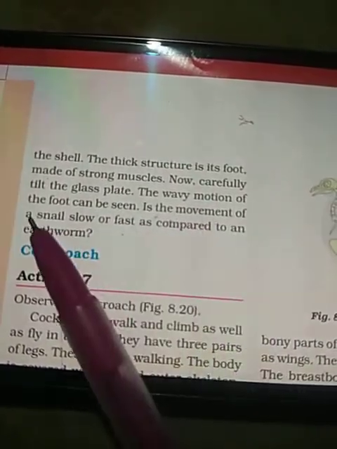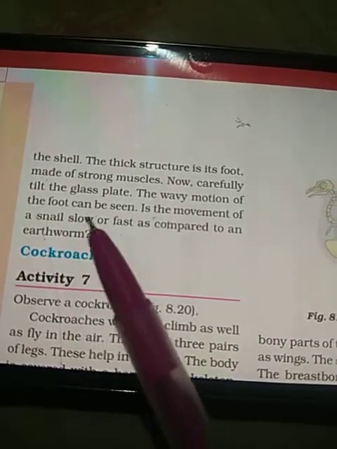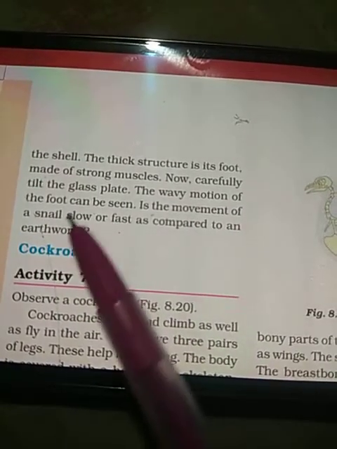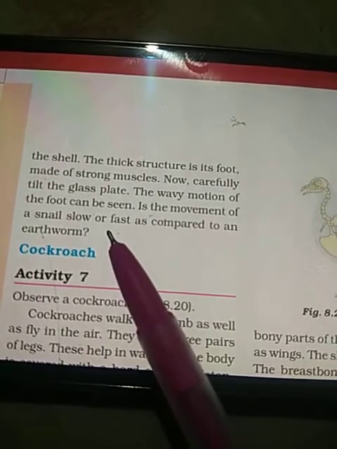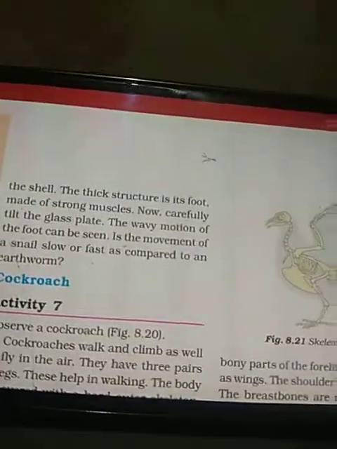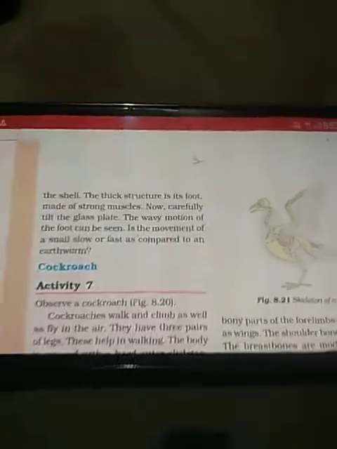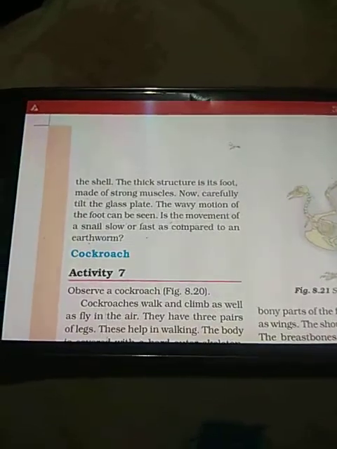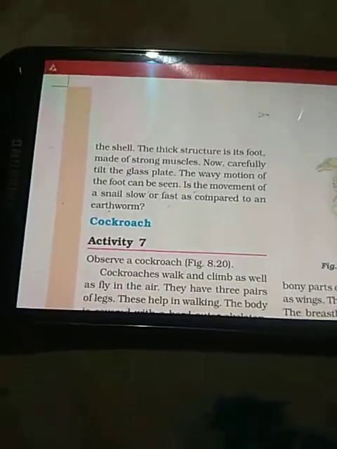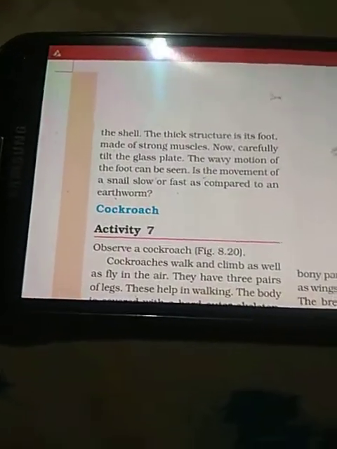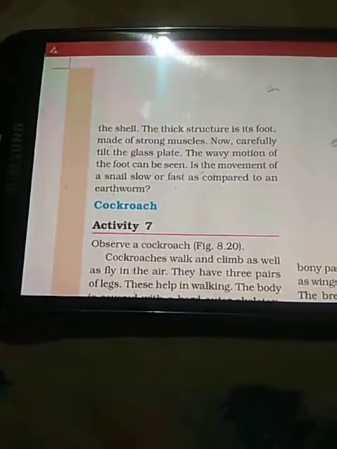Is the movement of the snail slow or fast as compared to an earthworm? You can see whether the movement of the snail is faster or slower than that of an earthworm. Yes, of course, the snail moves very slowly.